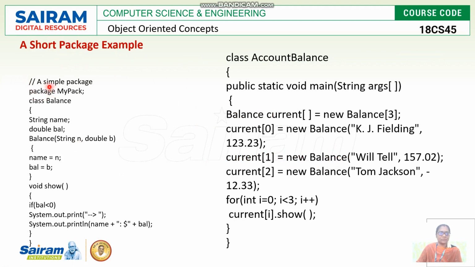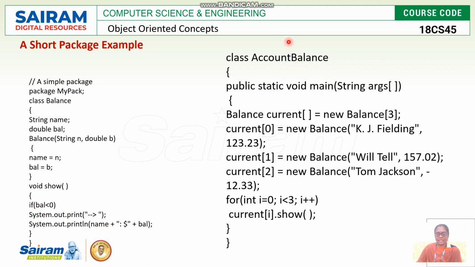It starts with the keyword package. mypack is the package name. Inside it, Balance is one class. It has a Balance constructor and its show method. If the balance is less than 0, we cannot show anything, or else we can show the balance.